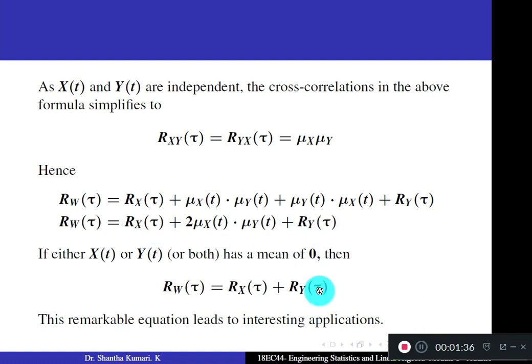So remember, the autocorrelation function of the sum of two random processes becomes the sum of the autocorrelation functions, provided one of the random processes has mean 0. This remarkable equation leads to interesting applications. Remember, if any one of the random variables has mean 0, you can use this formula for the autocorrelation function. Otherwise, use the earlier formula.